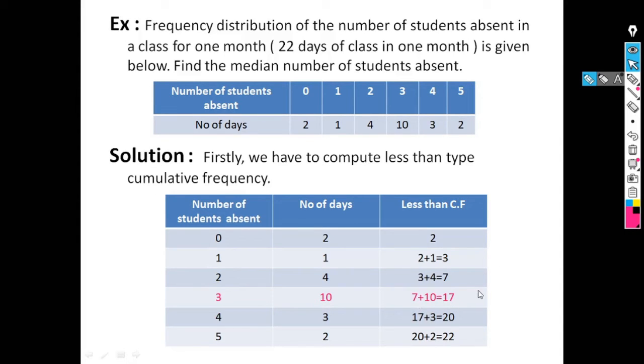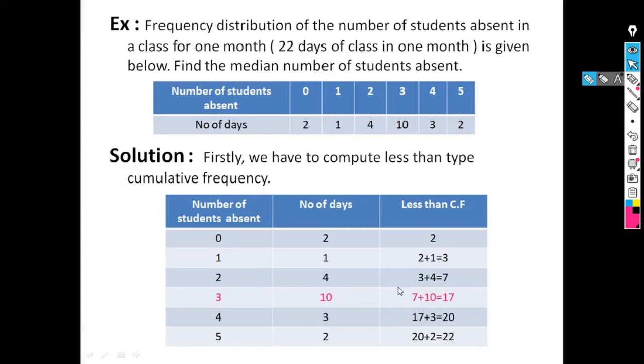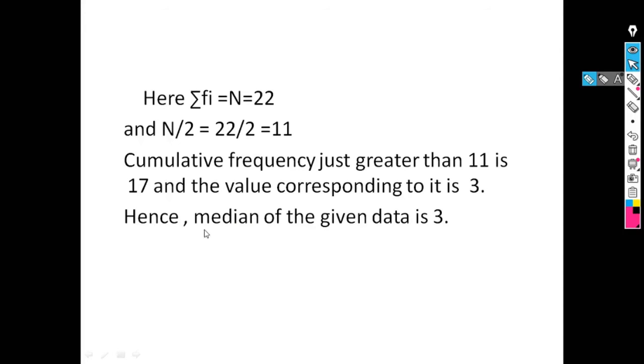The first value greater than 11 is 17. The corresponding value of the variable for this cumulative frequency is 3. So 3 is our median. For the given data, our median is 3.